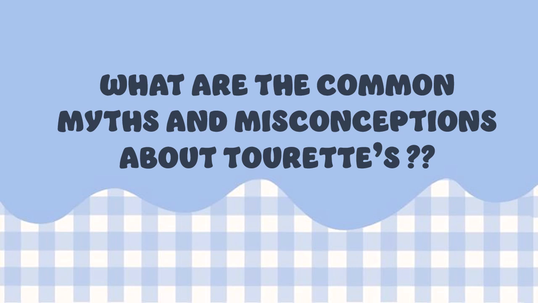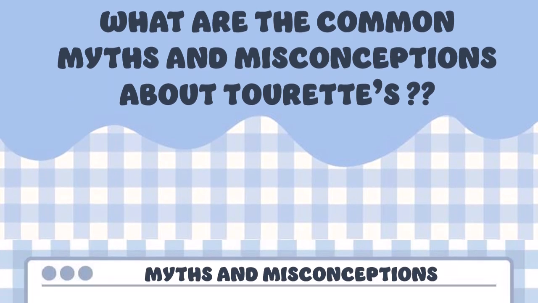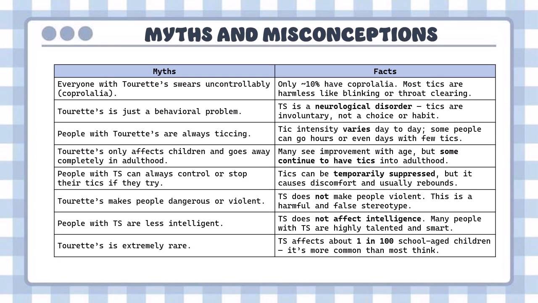Now, let's see what the common myths and misconceptions about Tourette syndrome are. There are many stigmas, myths, and misconceptions related to Tourette's syndrome. People just assume that everyone with Tourette's swears uncontrollably. Tourette's is just a behavioral problem. People with Tourette's are always ticking. It only affects children. Adulthood is completely normal. This is entirely false. Some people even think that people with Tourette's syndrome can always control or stop their tics if they try. Such a baseless assumption, right?